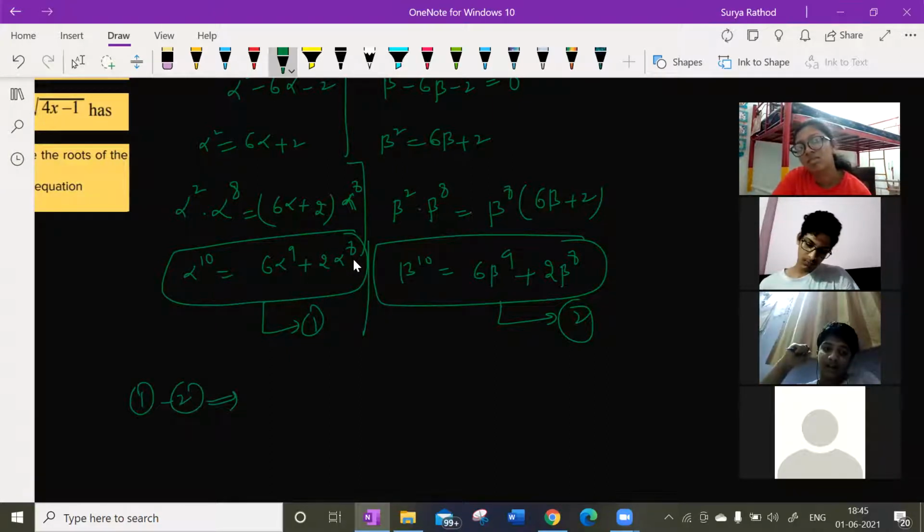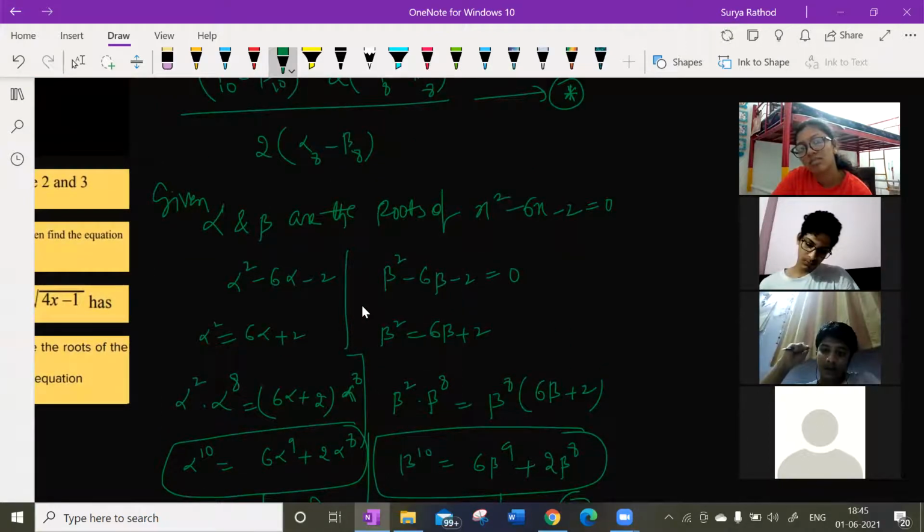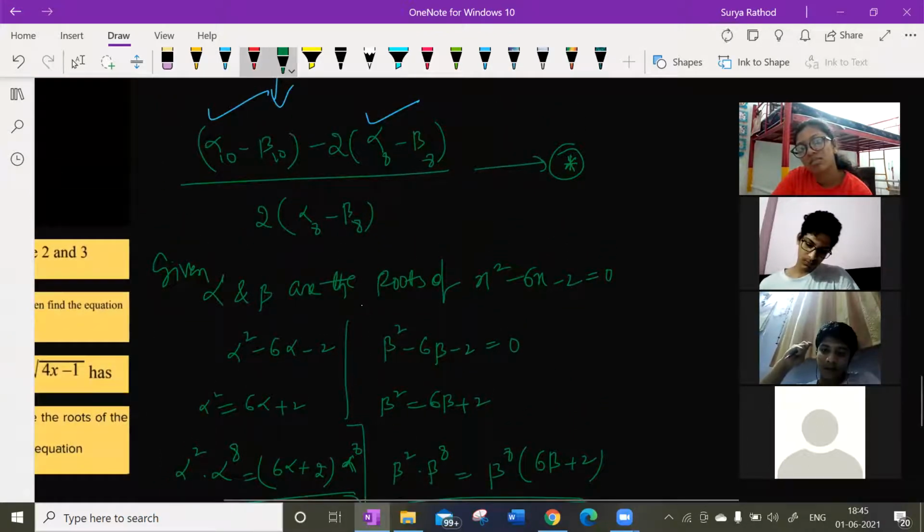How did I get the idea that I have to subtract the two equations from each other? Because we have here alpha^10 minus beta^10, a subtraction.